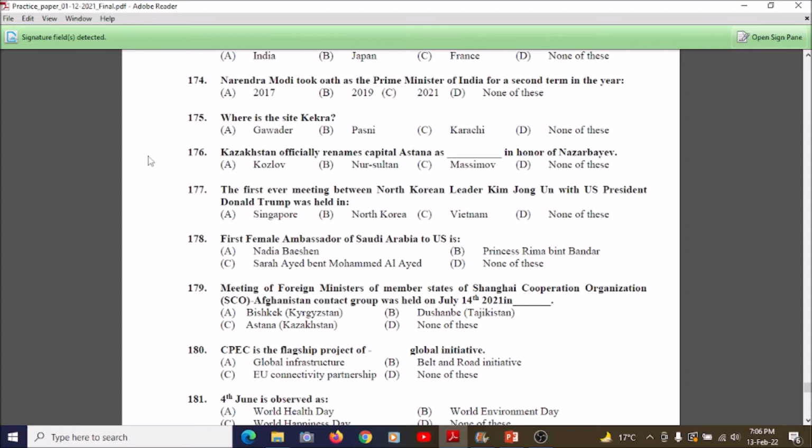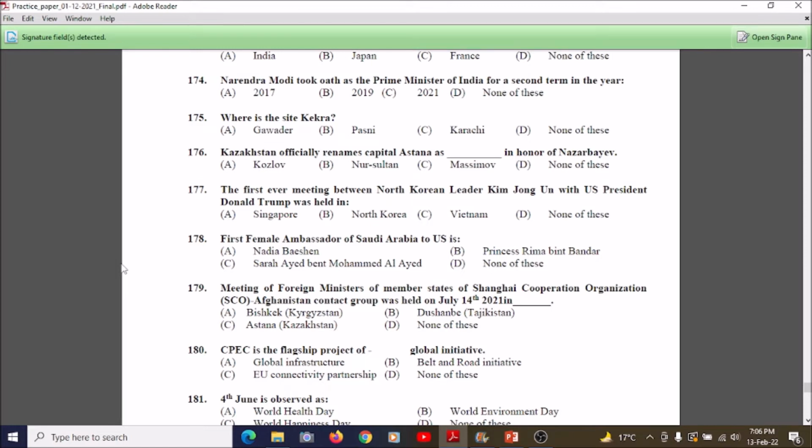Where is the site Kekra? A. Gwadar, B. Pasni, C. Karachi, or D. None of these. So the correct answer is Karachi. In Karachi, the site lies. So students, we are going to understand question number 176.